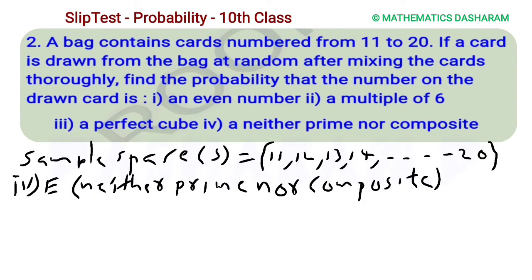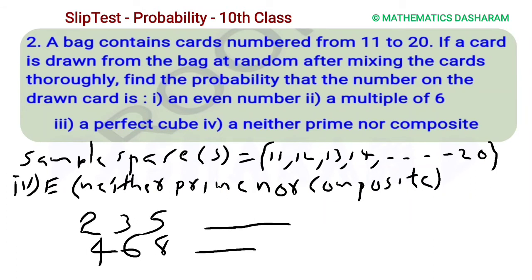Fourth question, neither prime nor composite. Prime numbers means only two factors. So 2 is a prime number, 3 prime number, 5 prime number, dash. Composite numbers means a number has more than two factors. See, 4 is a composite number, 6 composite number, 8 composite number, dash. But the question is what? Neither prime nor composite. From 11 to 20, which numbers are neither prime nor composite numbers?